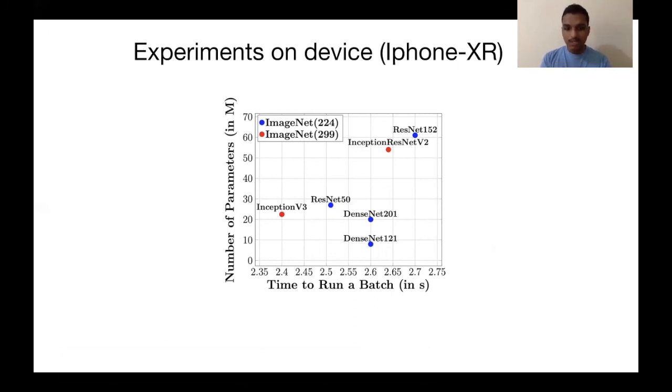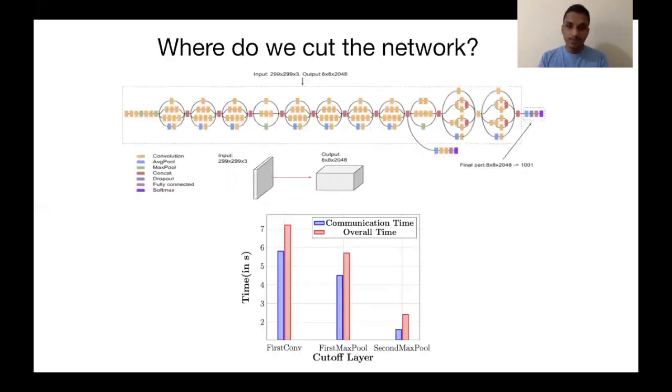So the runtime here is only dependent upon the communication and the number of layers present on the mobile device. And this naturally brings the question: where do we cut the network? We did a case study with Inception ResNet V2. As you can see, it has a few convolution layers followed by a max pooling layer, and a few convolution layers followed by a max pooling layer.